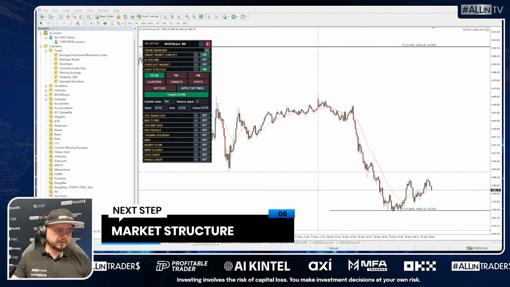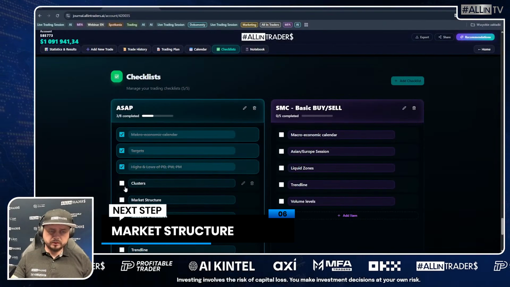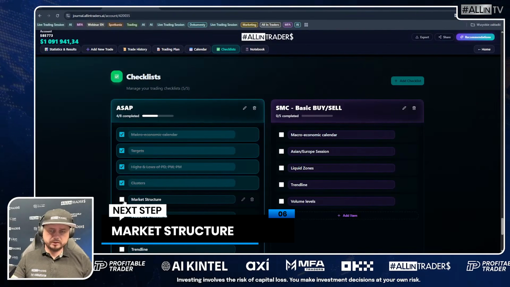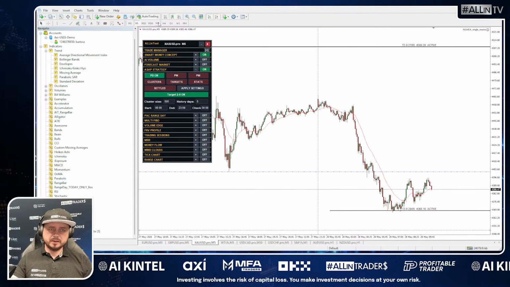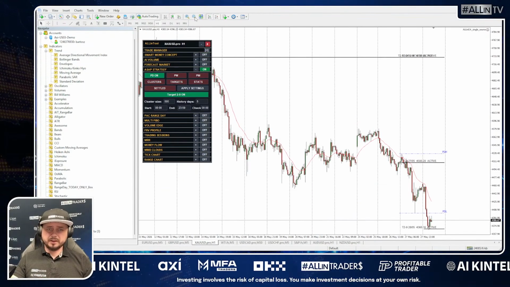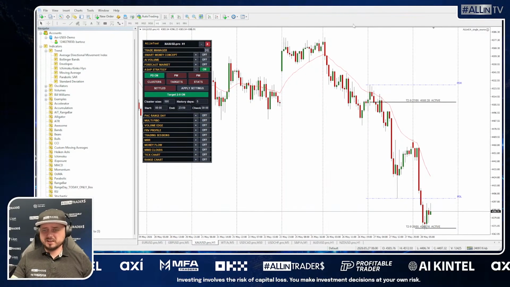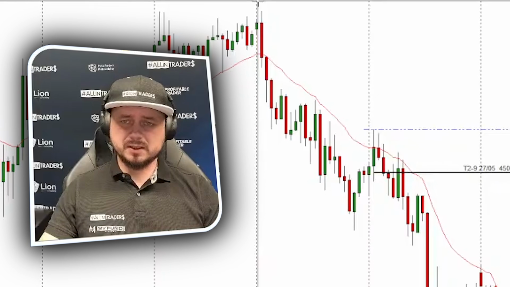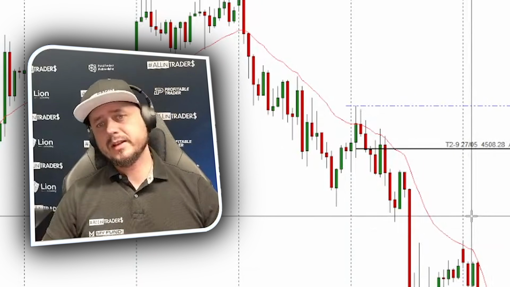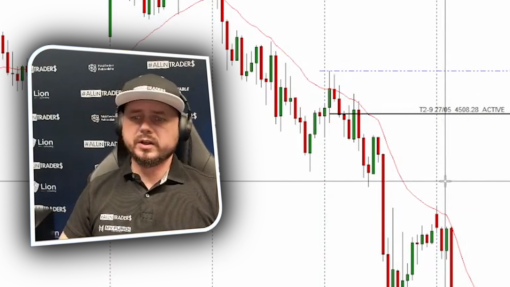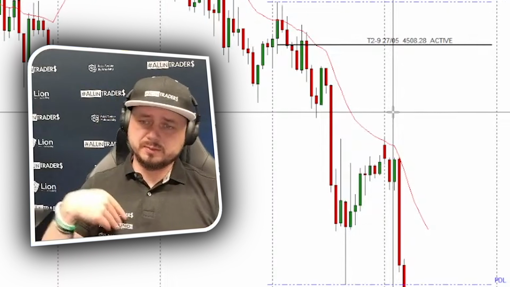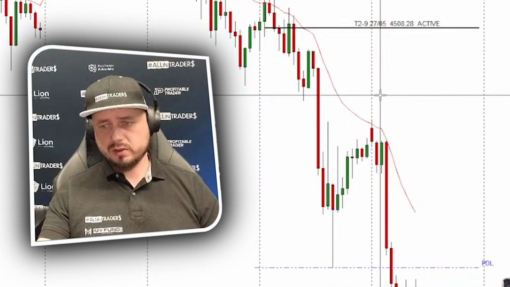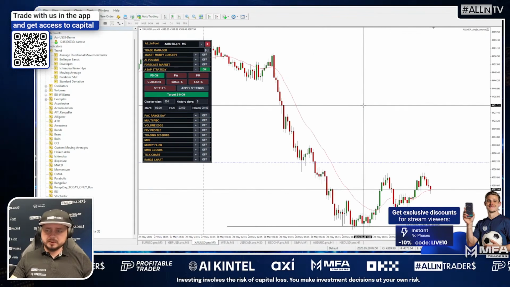And what's next? We got highs and lows, we got clusters, market structure, guys. Market structure, we can check the main market structure from the 1 hour time frame, but I don't think we need to check that because since the 26th, so since Tuesday, the price is dropping down. So we are definitely in bearish market structure, which is good for us because we are looking for the short position, okay?